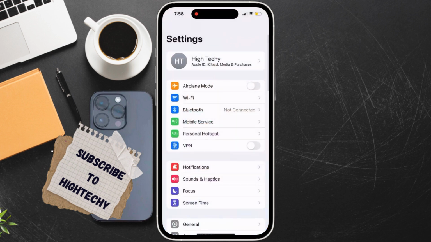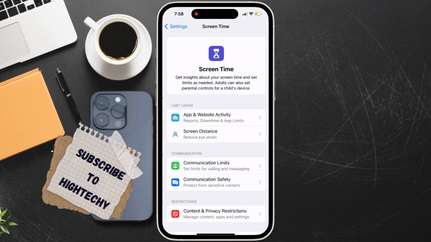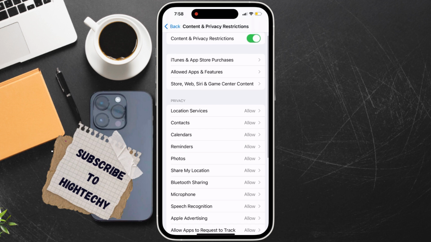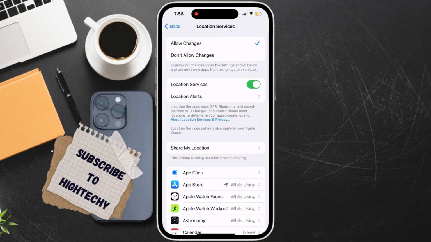First go to settings, tap on screen time, select content and privacy restrictions, tap on restrictions. Under privacy, ensure location service is set to allow changes.